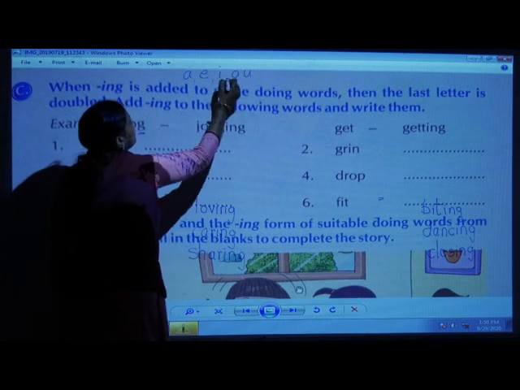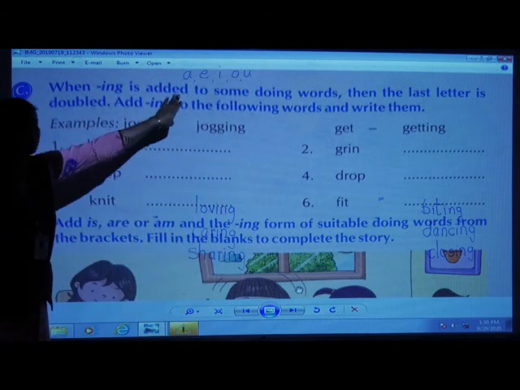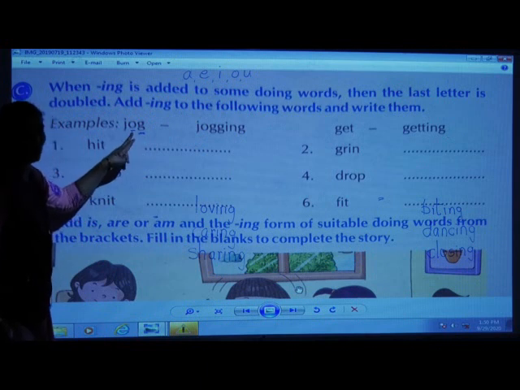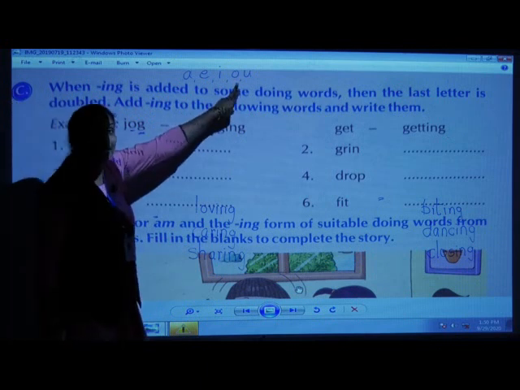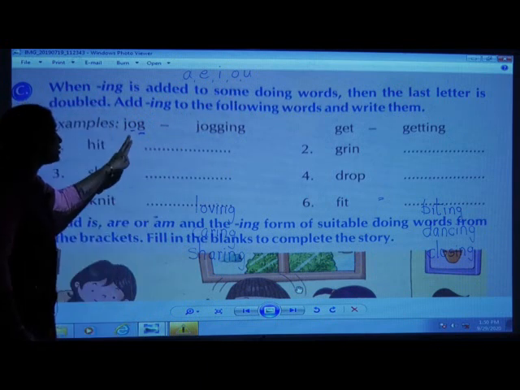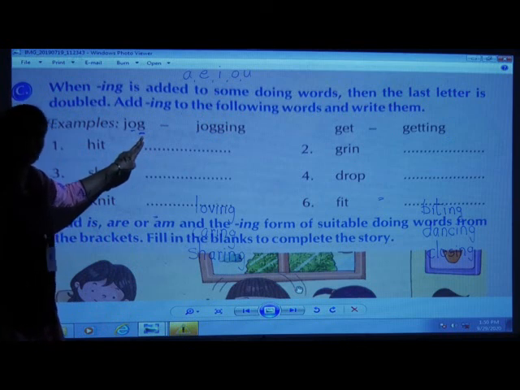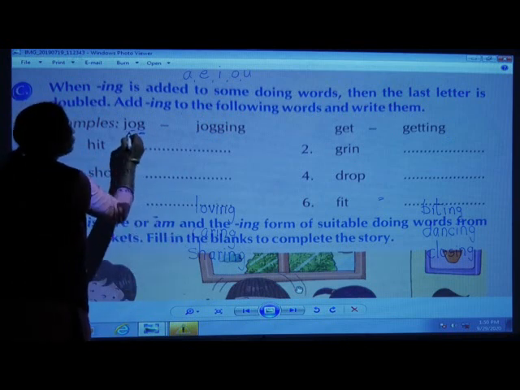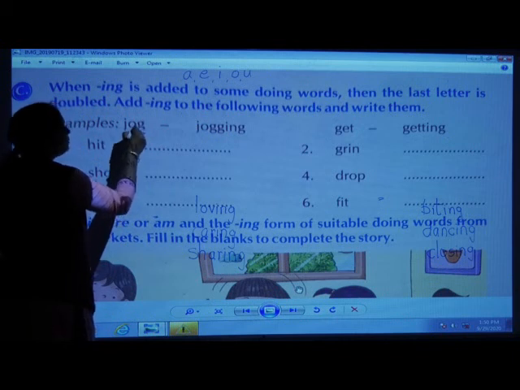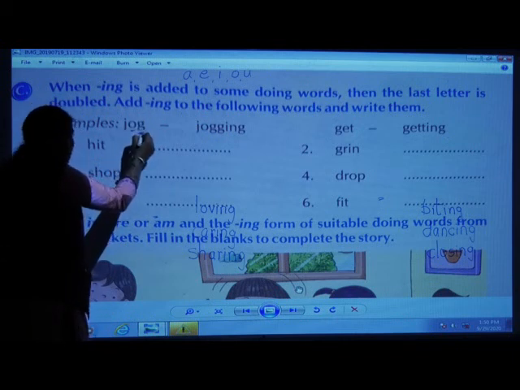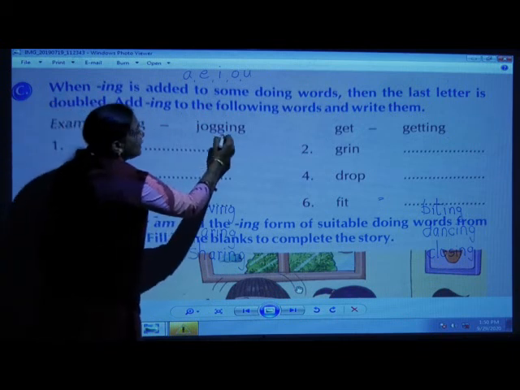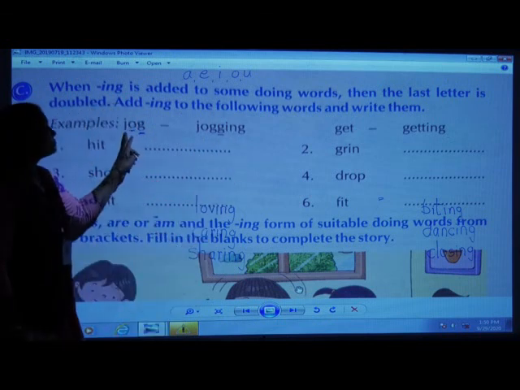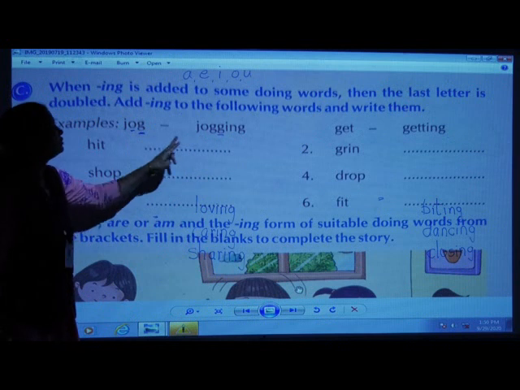A-E-I-O-U. What are these? Yes, vowels, right? Now here you can see O. O is again a vowel here. But after a vowel, a consonant. Now G is a consonant, you know, children. So here this G is a consonant. So when you see a consonant letter after that vowel, then you have to double that letter. Okay? So J-O-G, jog.